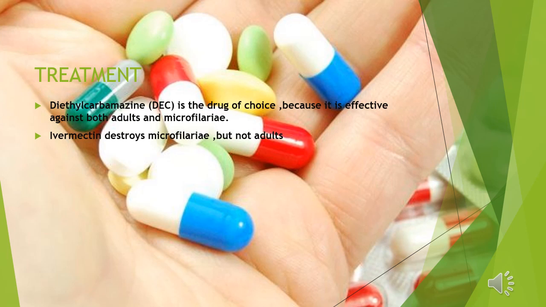Now the portion which we have to deal with is the treatment, in the homeopathic as well as the allopathic. Since we are from the homeopathy stream, we'll concentrate on the homeopathy aspect. So in the question hour section, I would like to know some of the medicines for filariasis. Here, for the routine treatment, diethylcarbamazine is the drug of choice in the allopathy mode. Ivermectin destroys microfilariae but not the adults.